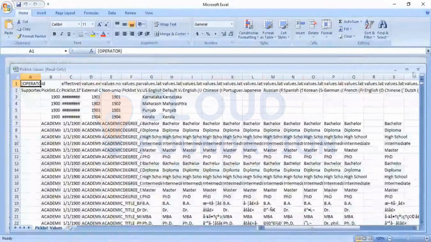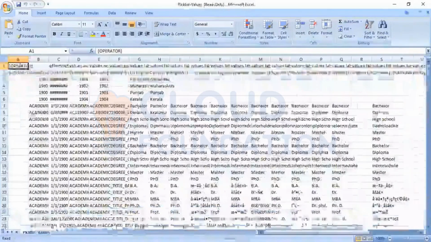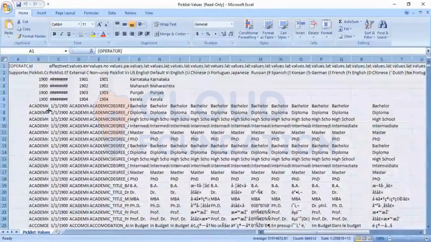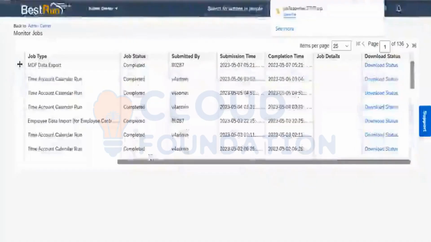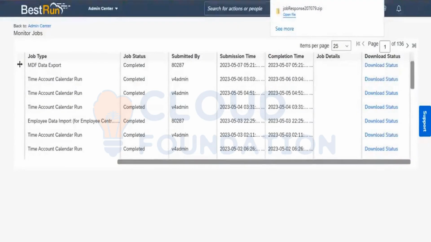Is the Excel visible? A new Excel has been opened. Now you can see from the import and export, I have downloaded all the picklist values. I'm just aligning it. It's still in process.